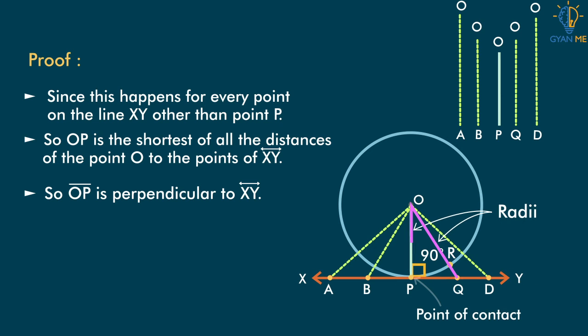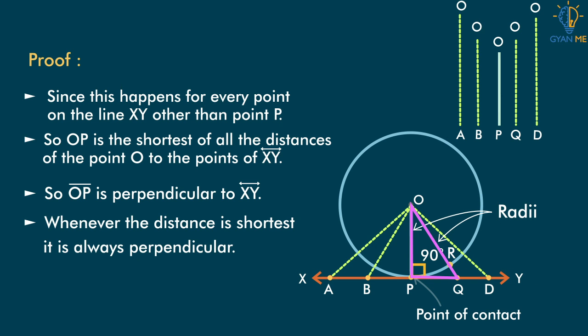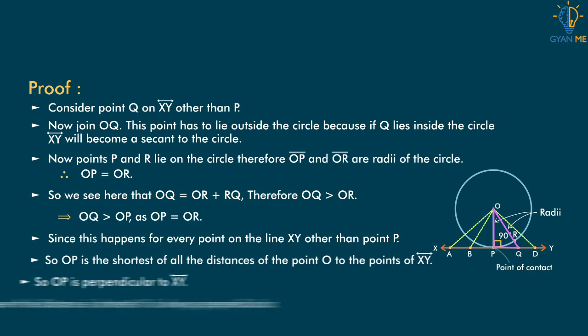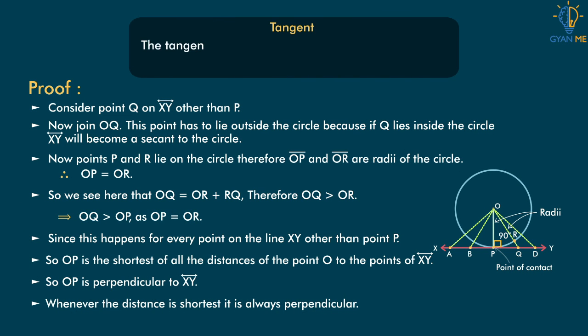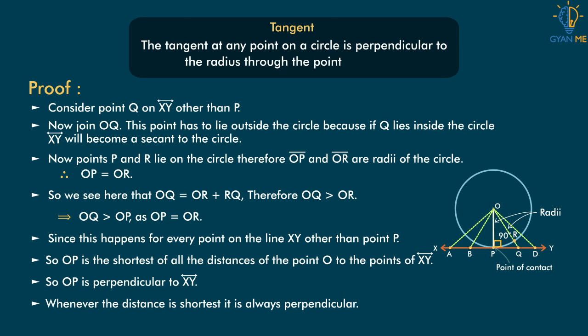Thus, we can say OP is perpendicular to XY. As we have already seen, the shortest of all distances is always perpendicular. Thus, the theorem is proved that the tangent at any point on a circle is perpendicular to the radius through the point of contact. Here, our tangent XY is perpendicular to radius OP at the point of contact P.